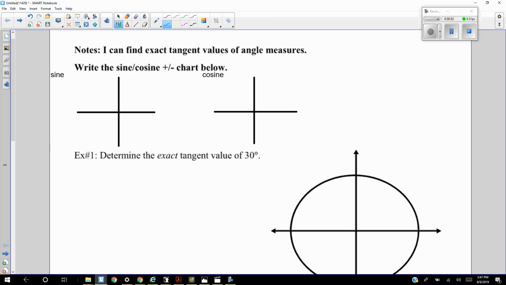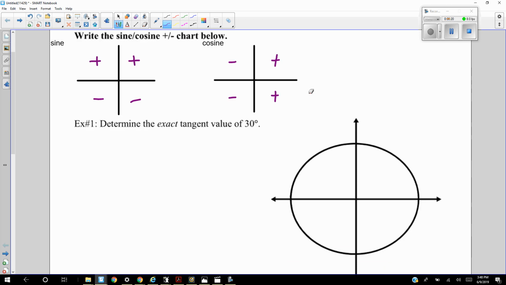All right, so in this video, we're going to find exact tangent values of angle measures after previously finding sine and cosine measures. So first off, your sine plus or minus trig chart should look like that, and your cosine plus or minus trig chart should look like this. We're going to reference that here in just a minute. First, we're going to show all our work.